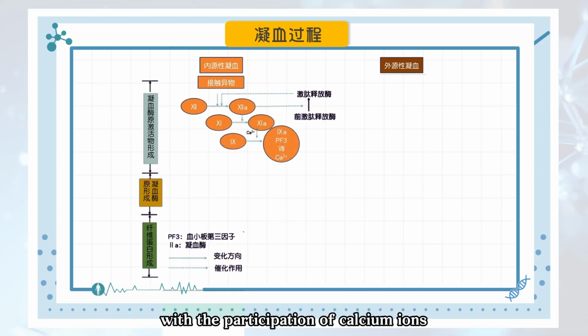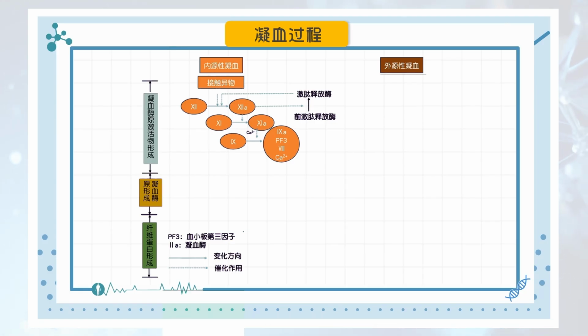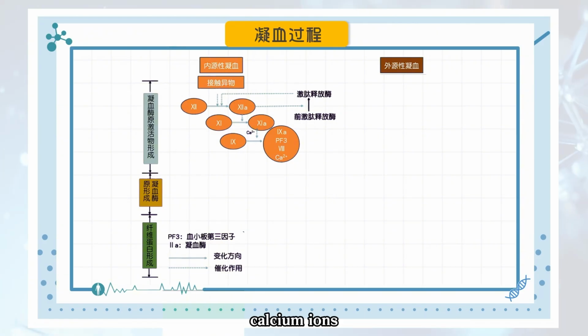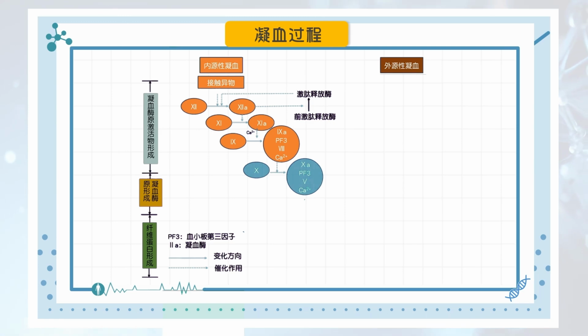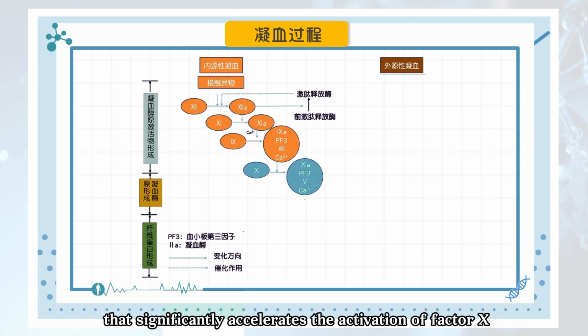Factor XIa, with the participation of calcium ions, converts factor IX into factor IXa. Factor IXa then forms a complex with factor VIII, calcium ions, and PF3. This complex can activate factor X into factor Xa. It is important to note that factor VIII is a cofactor that significantly accelerates the activation of factor X.